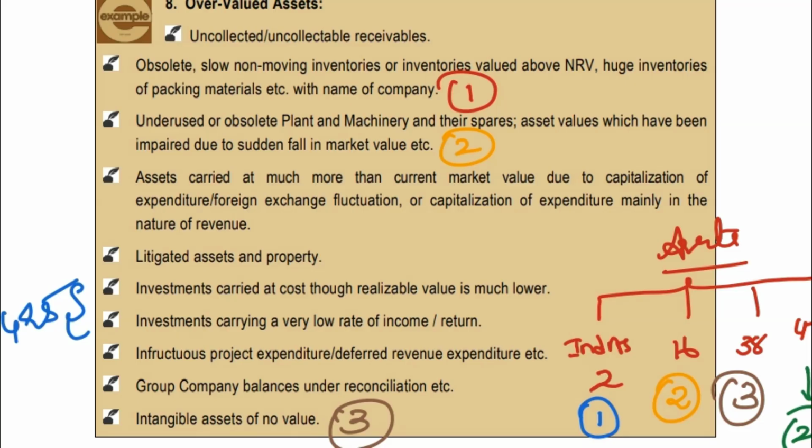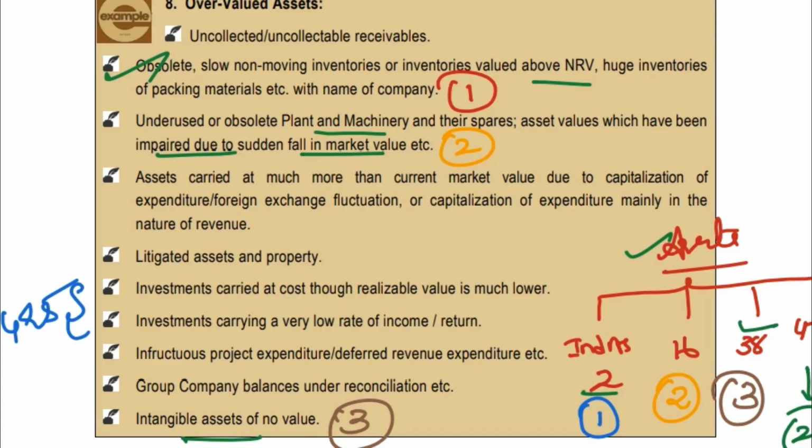Overvalued assets. If you remember the Ind AS, you can easily remember these points. Ind AS 2 relates to inventory, so here you can go for inventory, like obsolete slow moving inventories, and inventories above the NRV. You can write this point. Second point, Ind AS 16, plant and machinery, impairment due to the sudden fall in the market value. So this is a combination of Ind AS 16 and 36, right? Next, Ind AS 38, intangible assets of no value.